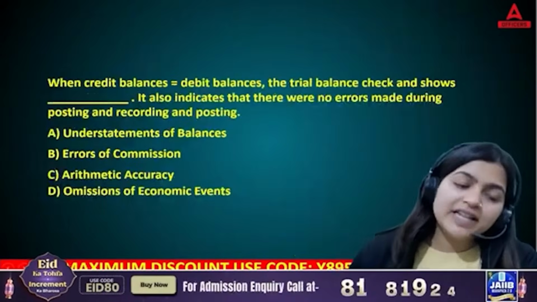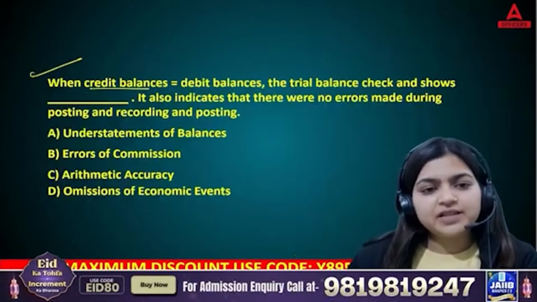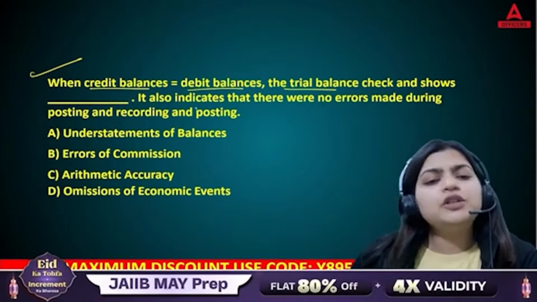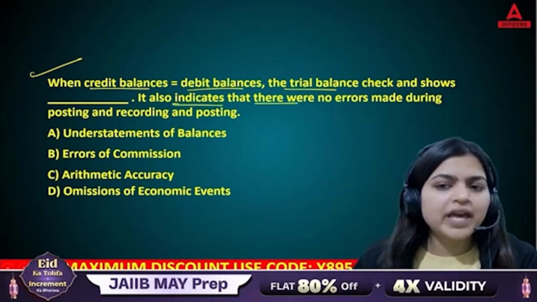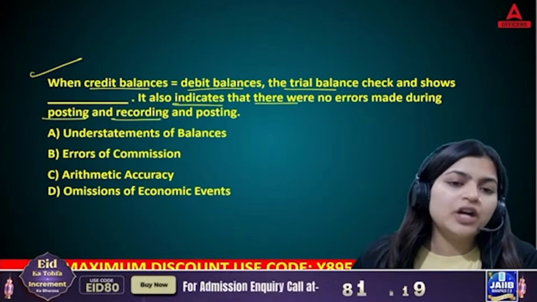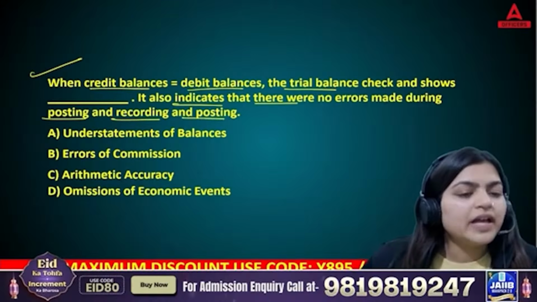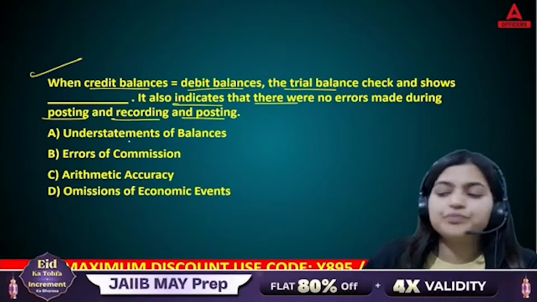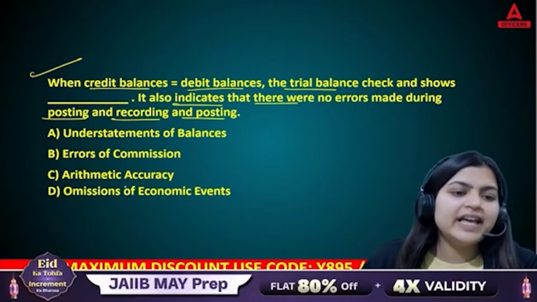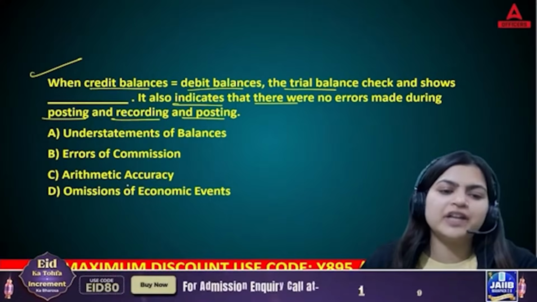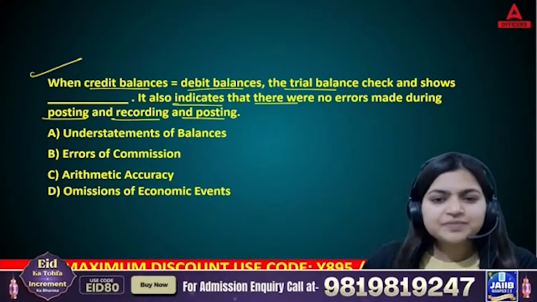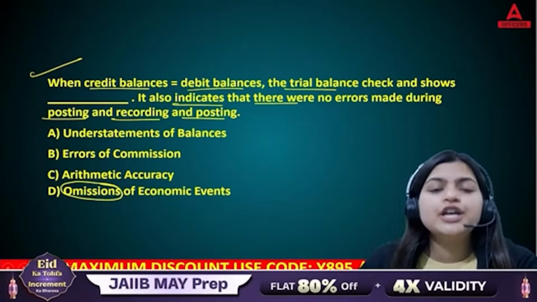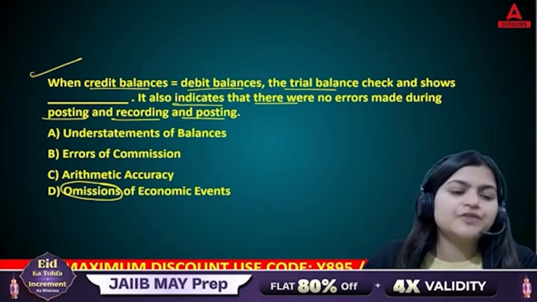Now coming to the next question. When credit balance is equal to debit balances, the trial balance check shows dash. It also indicates that there were no errors made during the recording and posting. Yes. So there are four options. You need to fill this blank. A. Understatements of balances. B. Errors of commission. C. Arithmetic accuracy. D. Omission of economic events. See, omission means there is no entry. You have forgotten to record that entry. Yes, so that is omission.